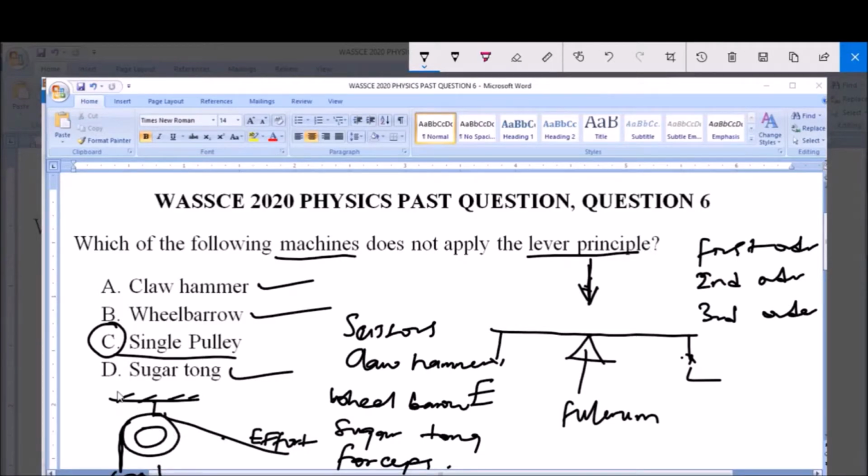This is a representation of a pulley system. You can see that this pulley system is different from the lever principle. The other machines here apply the lever principle, except option C, which is single pulley. So option C is the answer to this question.